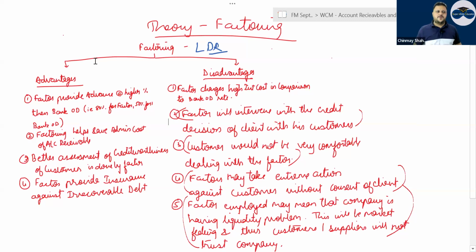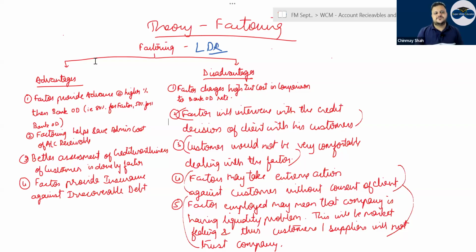Advantages: they provide advance at a higher percentage than bank OD. Bank OD gives 50-60%, your factor gives 80-90%. Factoring helps save admin cost of account receivable. You can fire actually the whole account receivable department. Better assessment of credit worthiness: the factor knows everyone and their paying habits, and they can do a better assessment of the credit worthiness of the customer, right? And the factor provides insurance against irrecoverable debt, correct?